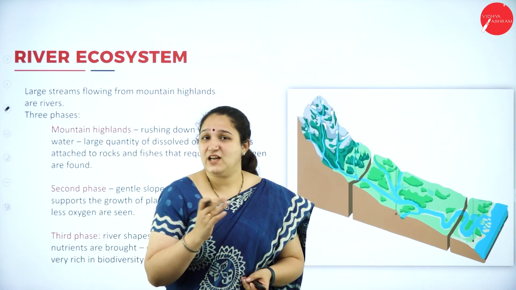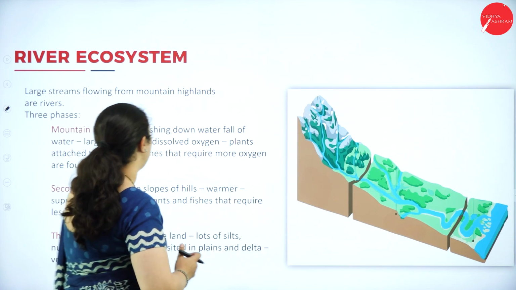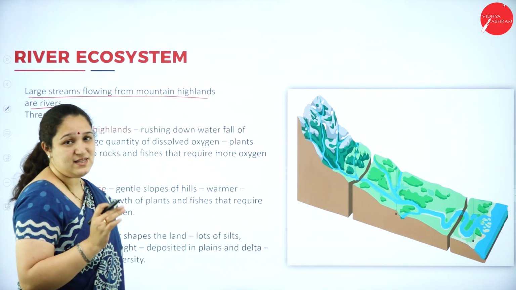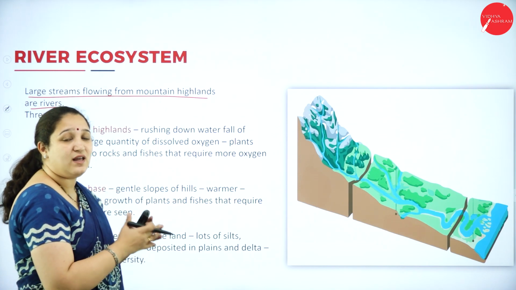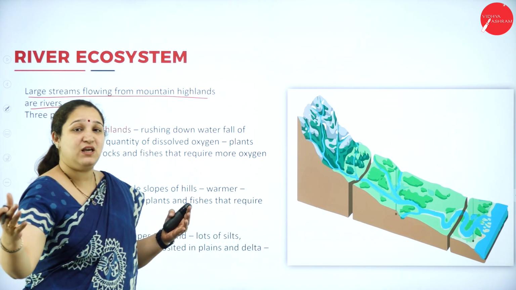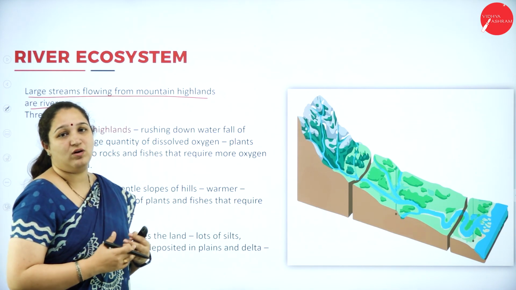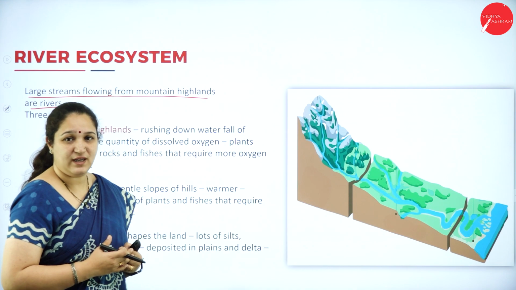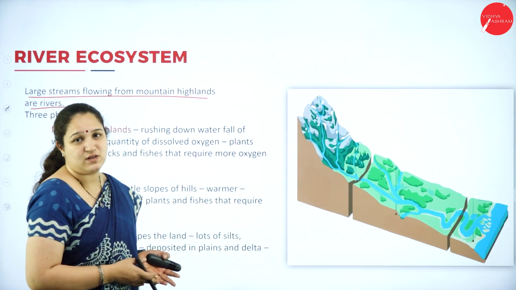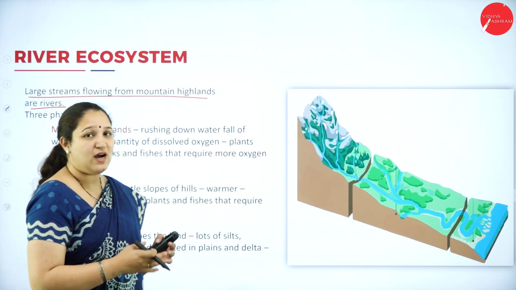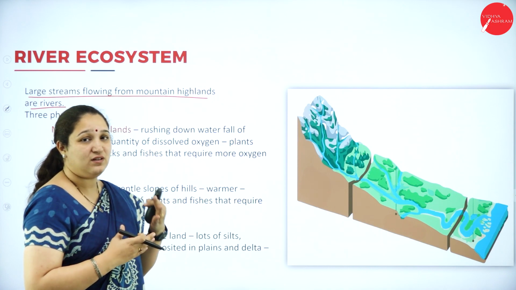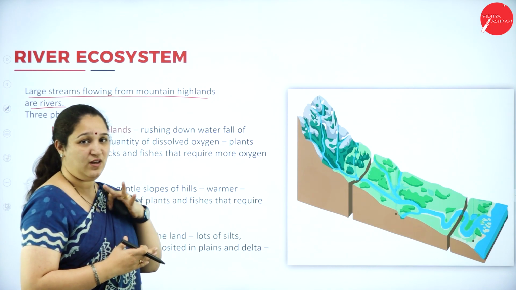Next we have the river ecosystem. What is a river ecosystem? The large streams flowing from mountain highlands are called rivers. They are much wider and much longer, going for many kilometers in length. Correct? They are very much wider, isn't it? Streams are smaller compared to the rivers. So the rivers usually start from mountains, and thus they are divided into 3 phases.